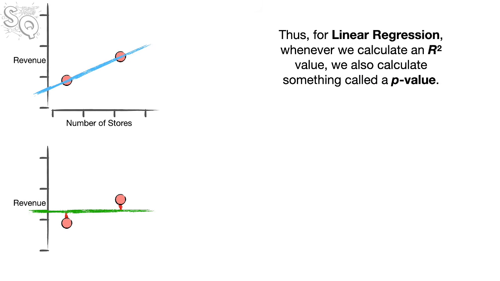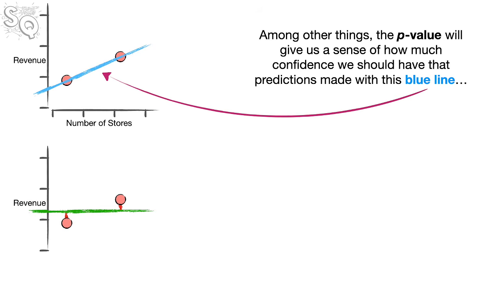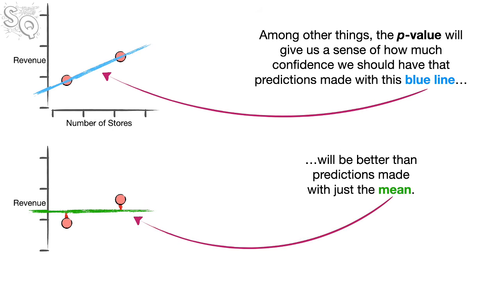Thus, for linear regression, whenever we calculate an R² value, we also calculate something called a p-value. Among other things, the p-value will give us a sense of how much confidence we should have that the predictions made with this blue line will be better than predictions made with just the mean.